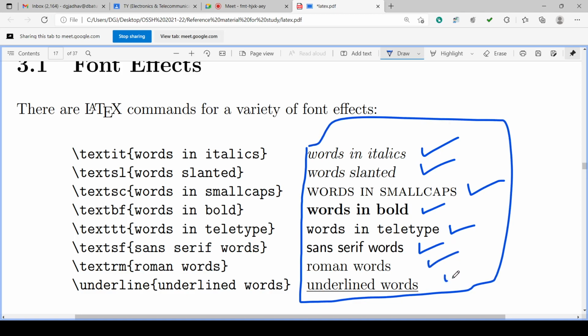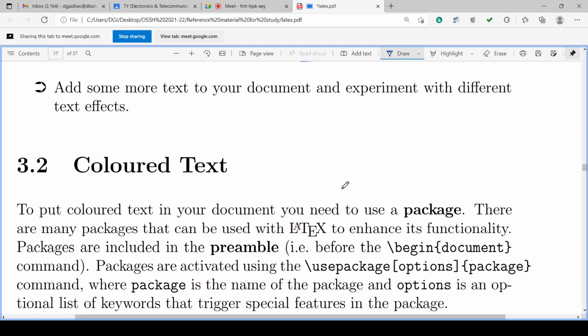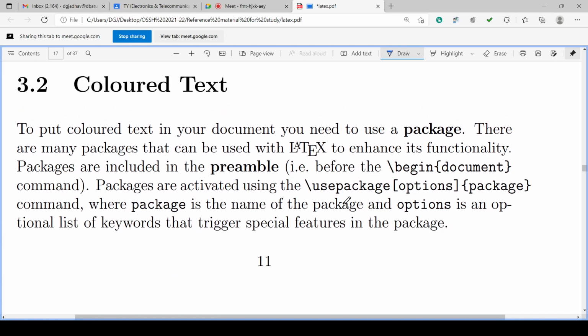Then Roman words and underline words are also there. Roman is one font style. We can underline the text like this with the underlining command. We can also color the text.